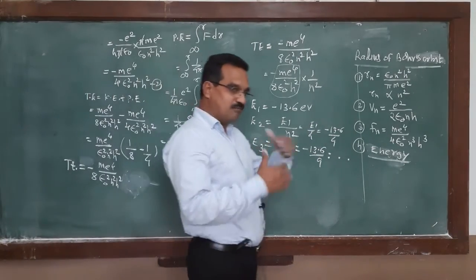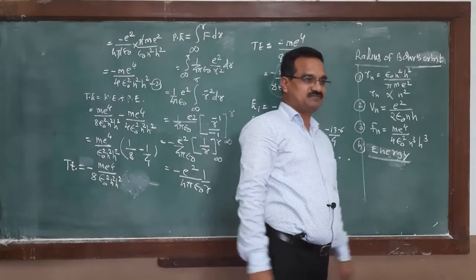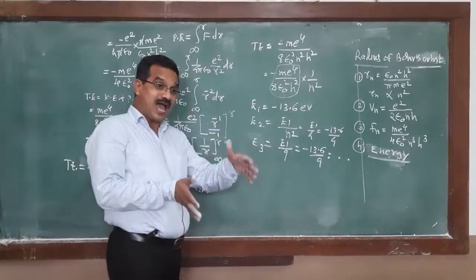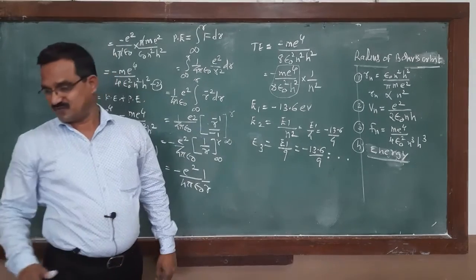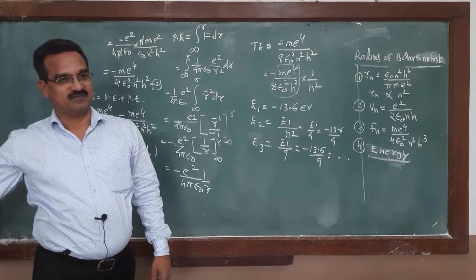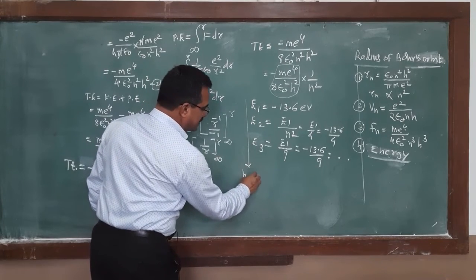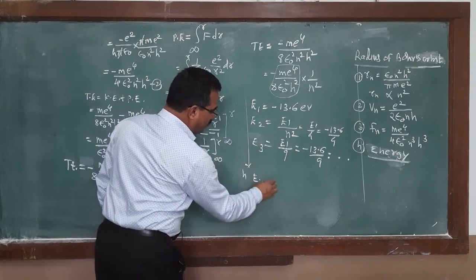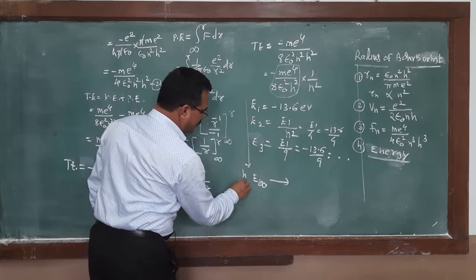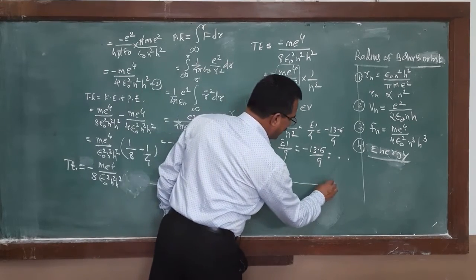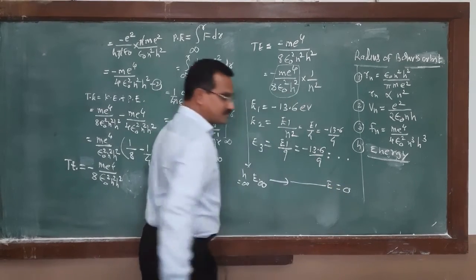As the number of the orbit increases, energy approaches zero. And when n equals infinity, at that time energy must be equal to 0.